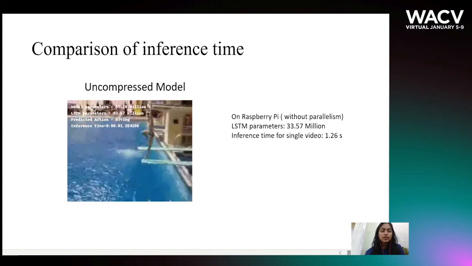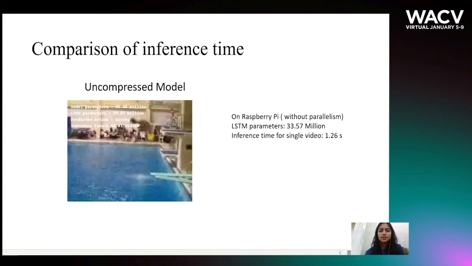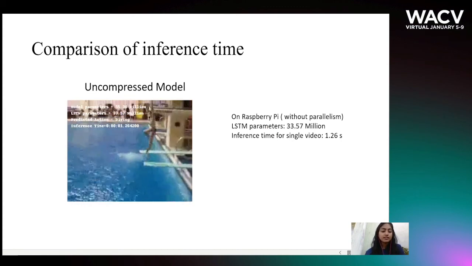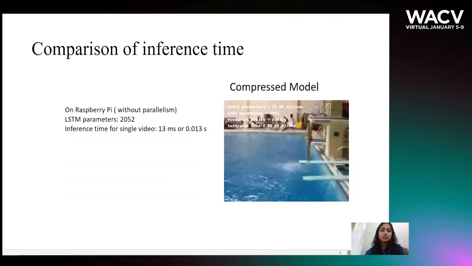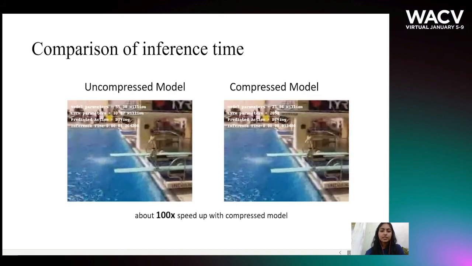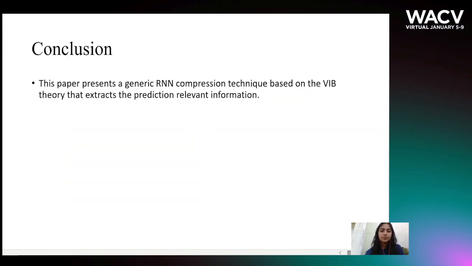We see that for an uncompressed model, on a Raspberry Pi it takes 1.26 seconds to infer action from a single video, whereas a compressed model takes just around 13 milliseconds. Thus, there's a 100x speedup.